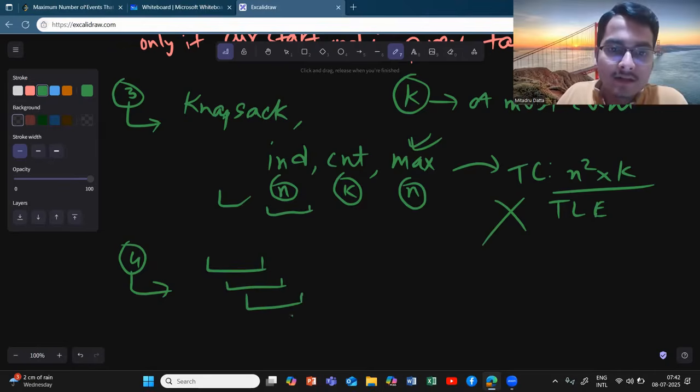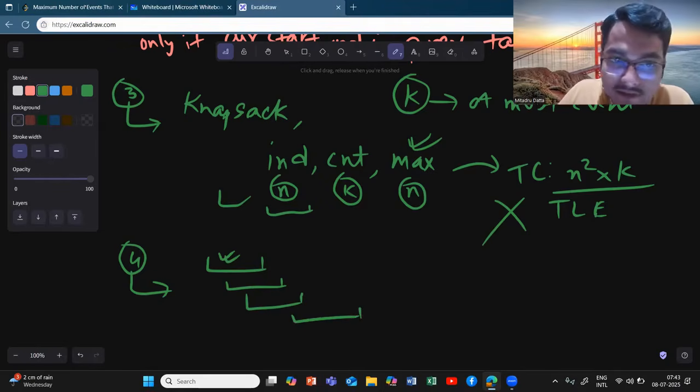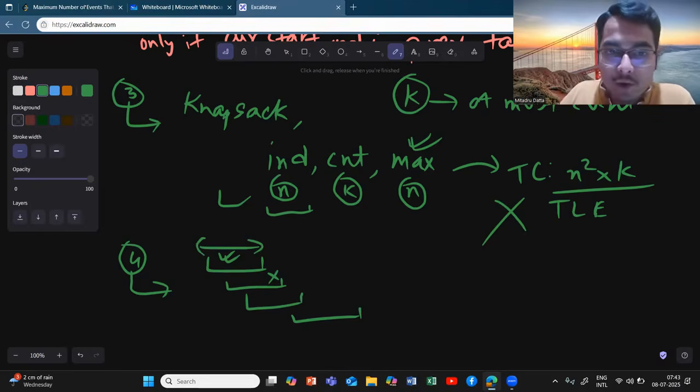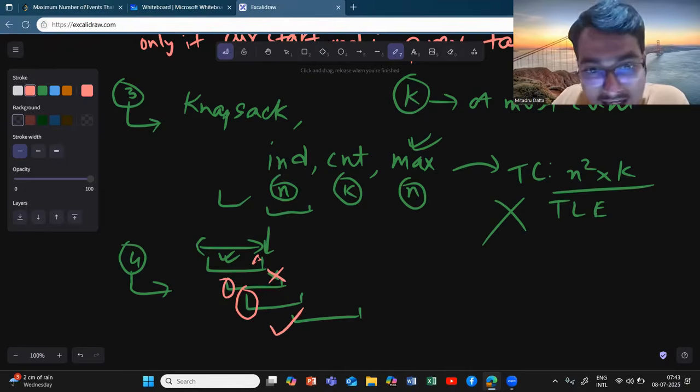I have taken this. If this take is true, then the next event which I can attend cannot be this, because it starts before this one is ending. So I am occupied till this point. I cannot attend these indexes, because the start point is before it. But definitely I can attend this.